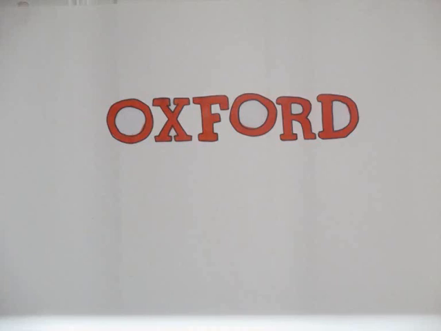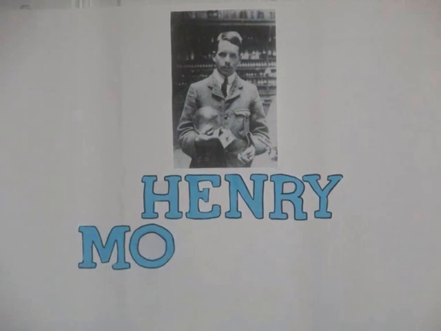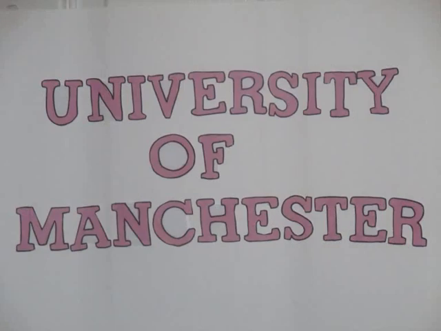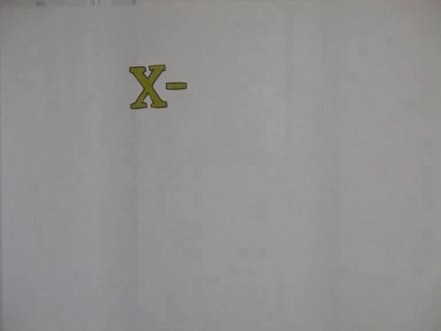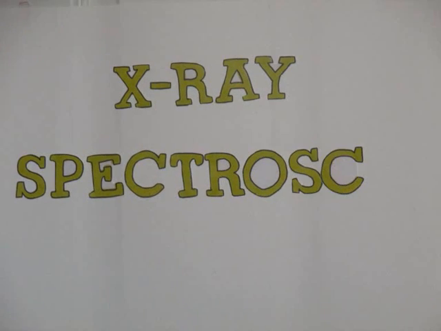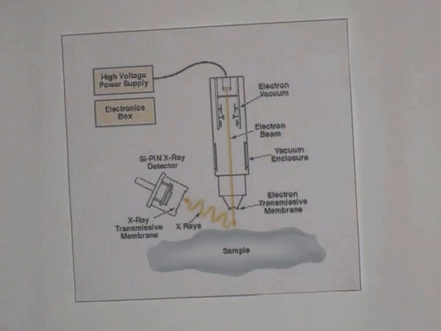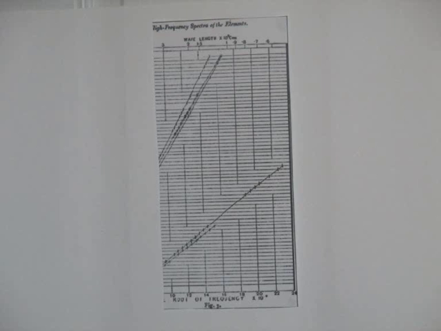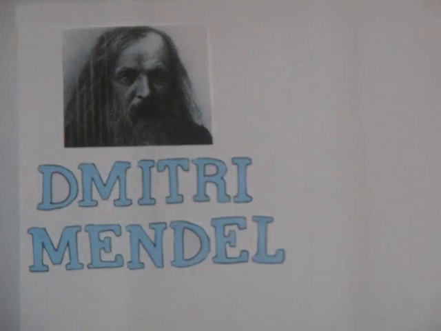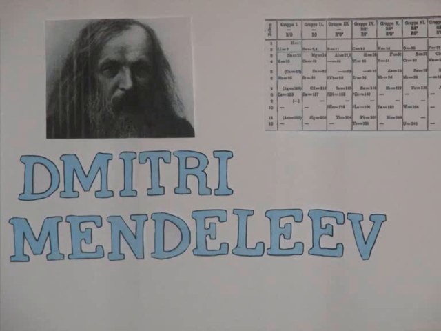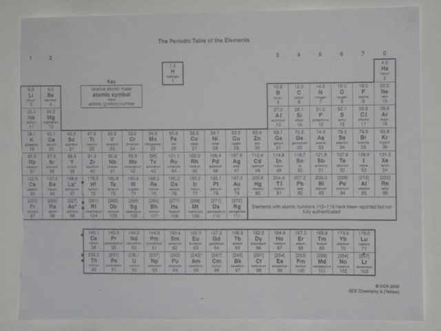After graduating from Oxford in 1910, Henry Moseley became a demonstrator in physics at the University of Manchester under the supervision of Ernest Rutherford. Moseley's experiments into X-ray spectroscopy determined the atomic number of the elements, allowing them to be put into their correct order due to these numbers, rather than in order of atomic mass as they were in Dmitri Mendeleev's periodic table. After Moseley's work, the elements could then be placed in the correct order in the periodic table as we see them today.